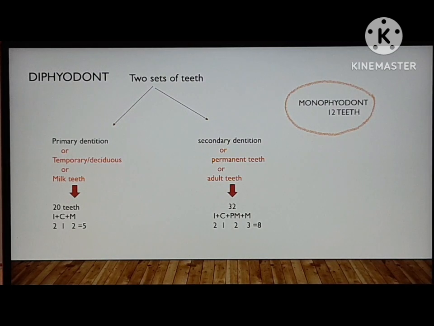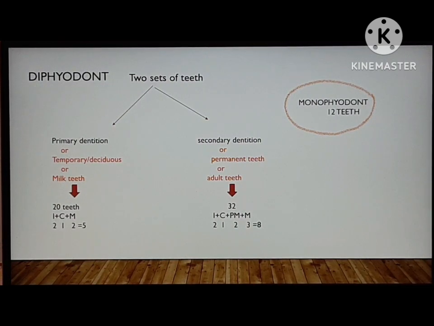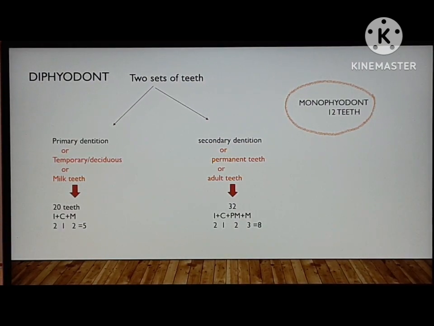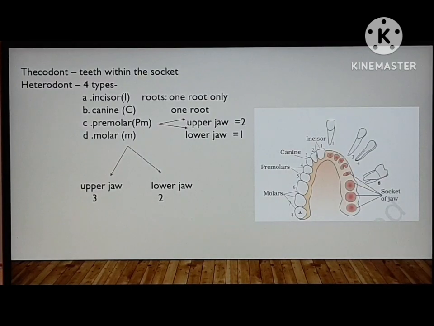In these 20 teeth, there are incisors, canines and molars. So incisors are 2, canines 1, molars 2, total 5 in the upper region on one quadrant. So total 20 teeth. Secondary dentition is also called permanent dentition or adult teeth. In this there is a total of 32. Incisor 2, canine 1, premolar 2, molar 3. So monophyodont is 12 teeth.